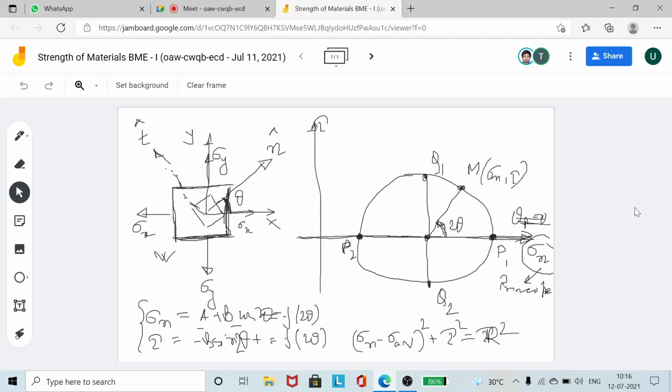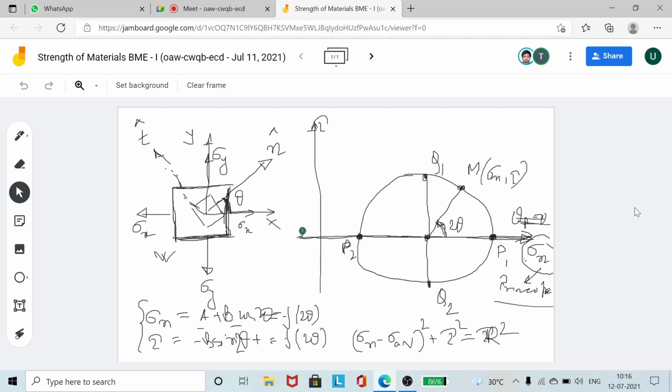And whenever you come to the right side picture, that is just a representation of the left side based on some equations, based on the equation of the circle. So on the equation of the circle, any angle you have to represent it by 2 theta. And the x-axis itself, x-axis has no inclination. So this x-axis itself represents the principal plane. This x-axis itself, why? Because x-axis is having shear stress 0.